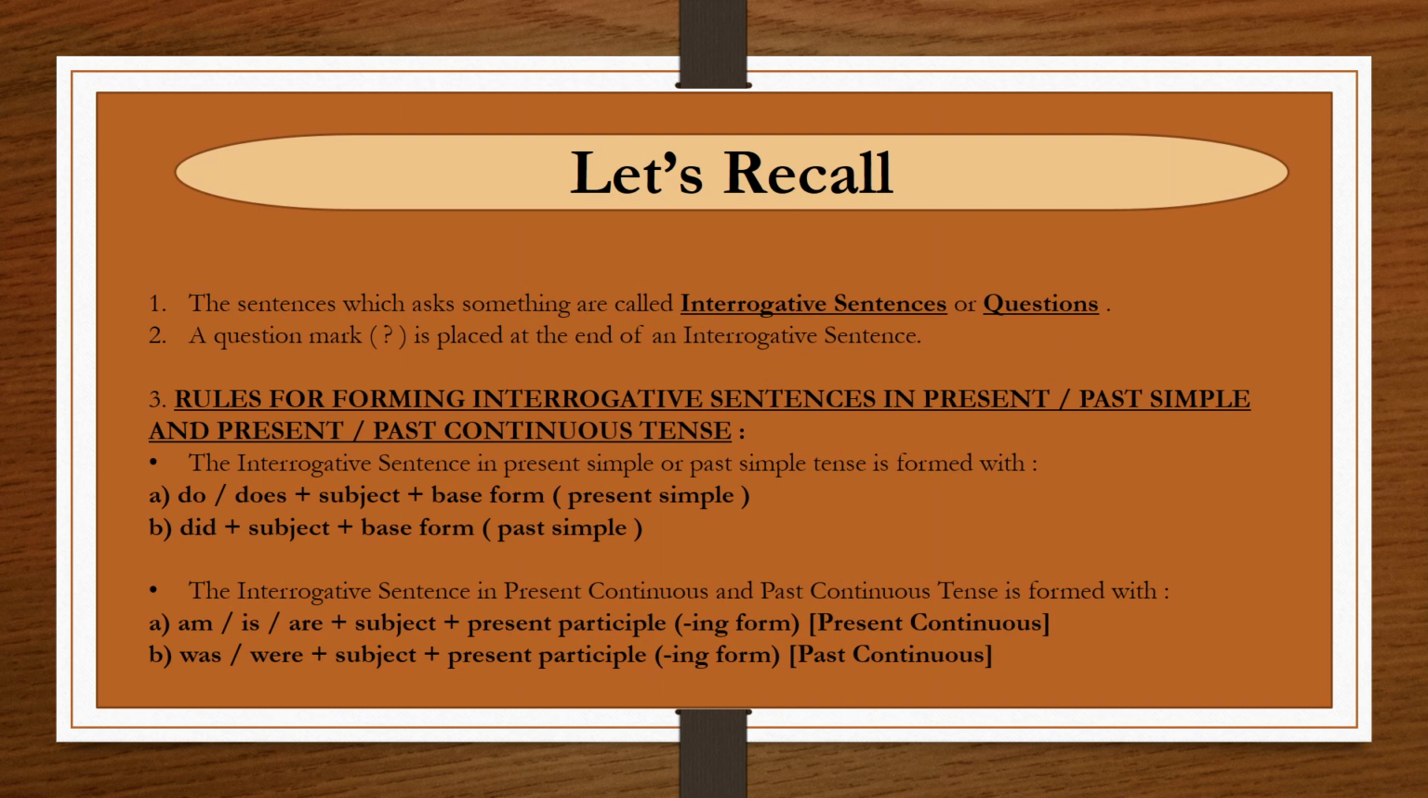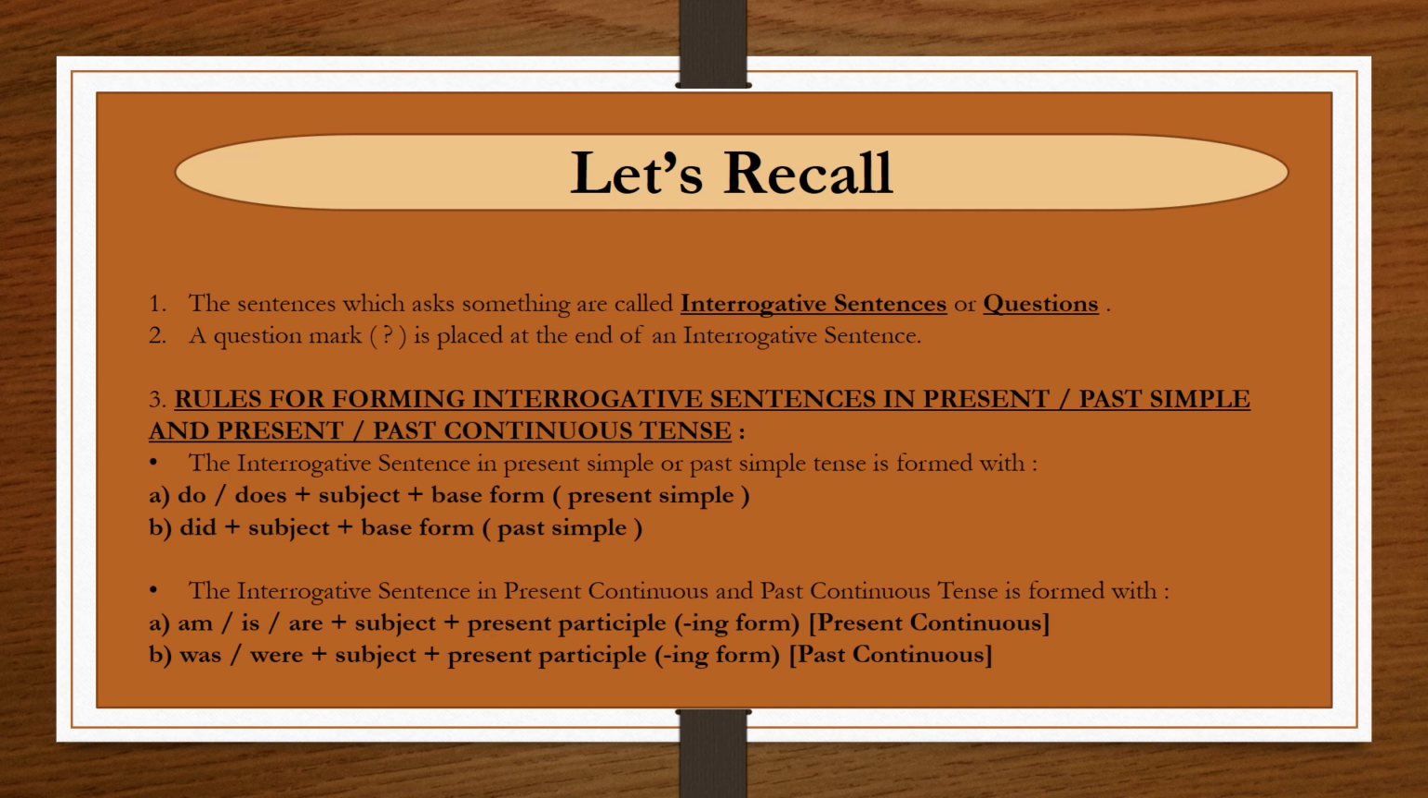Now, let us revise what we have learned today in this chapter. We studied that the sentences which ask something are called interrogative sentences or questions. A question mark is placed at the end of these sentences. Then we studied rules for forming interrogative sentences in past or present simple and past or present continuous tense.